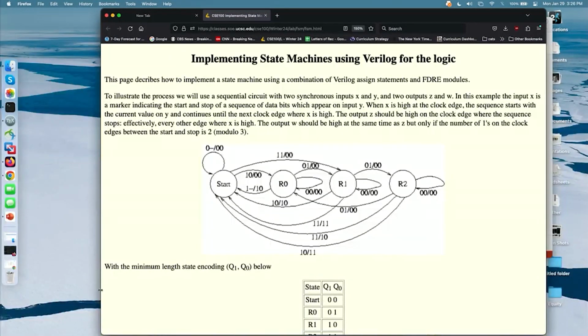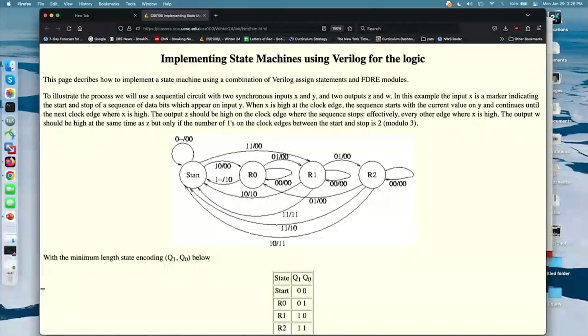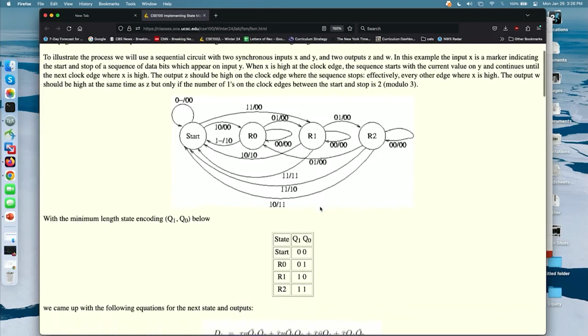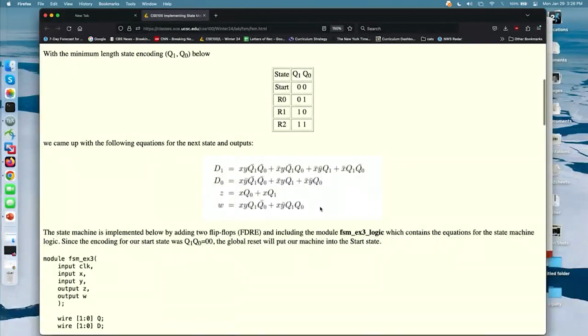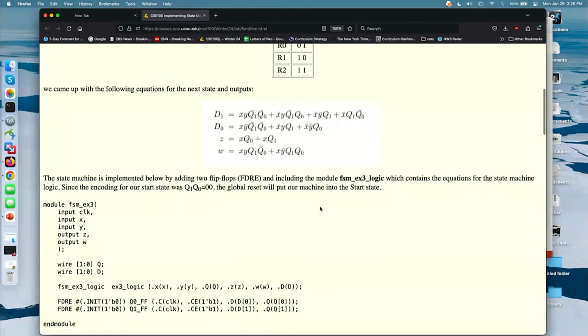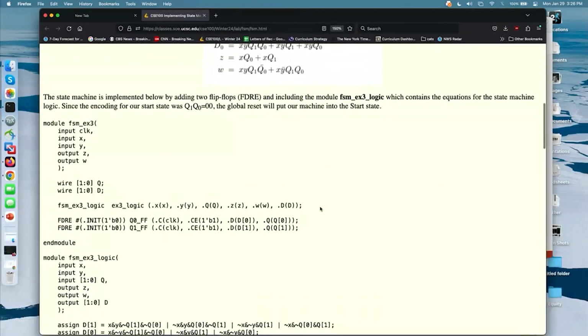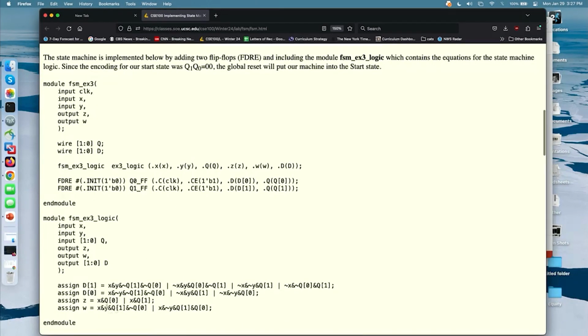Okay, so there's actually a link to this from Lab 4, where you're going to be doing a state machine. Okay, so this is exactly the example we just talked about. And from those K-maps, you can get these lovely equations. Okay, what fun. And you can write the following Verilog for it. Okay, so in this case, the equations are in a separate module. They don't need to be. I could have just put them up here.